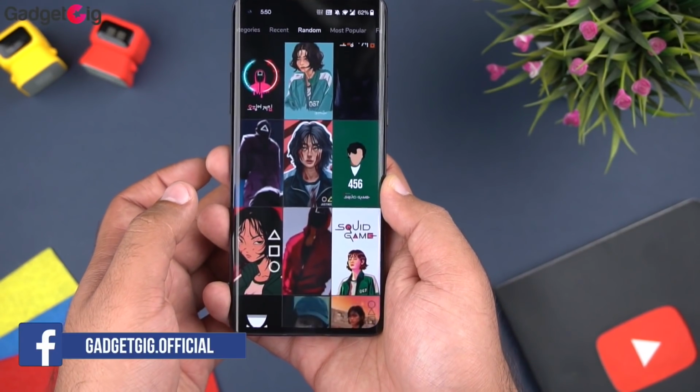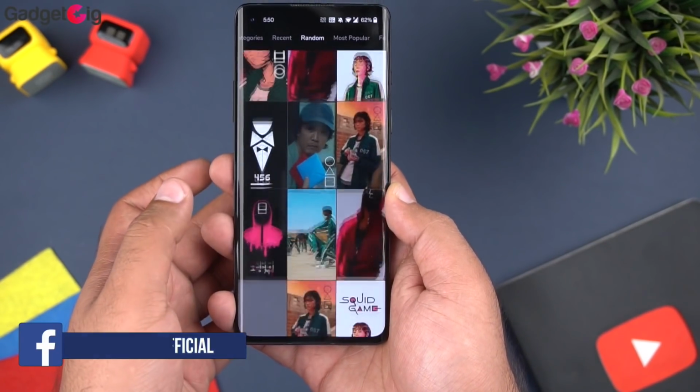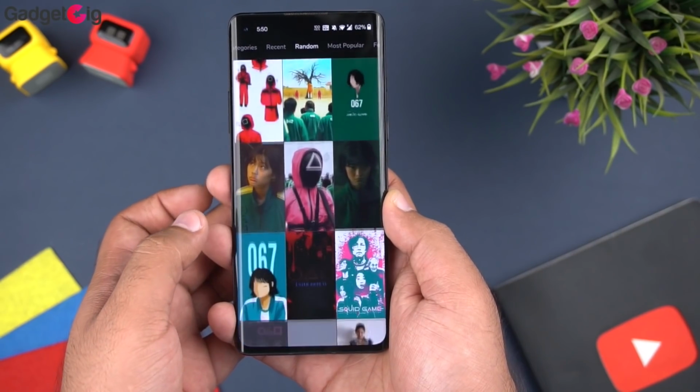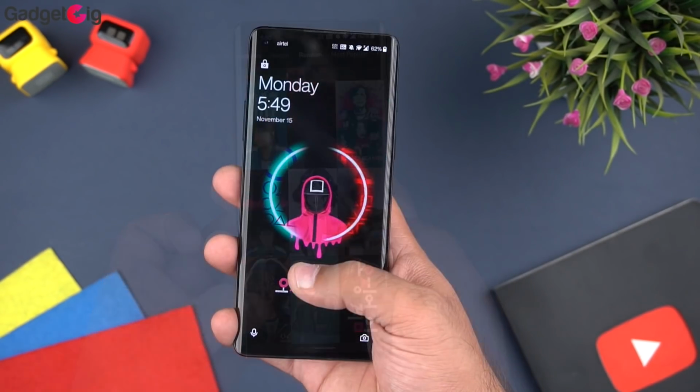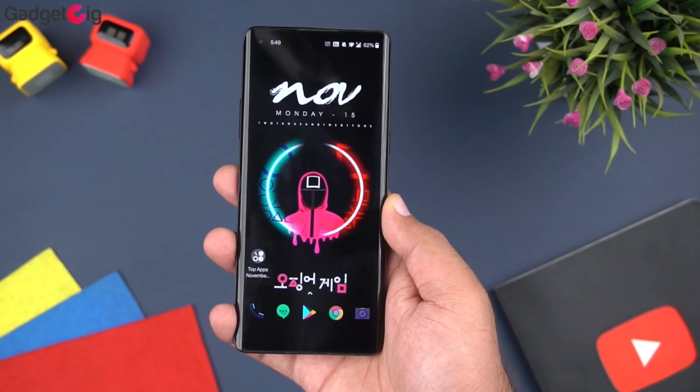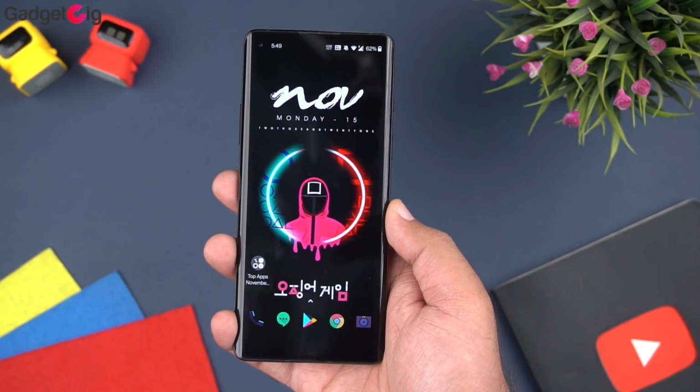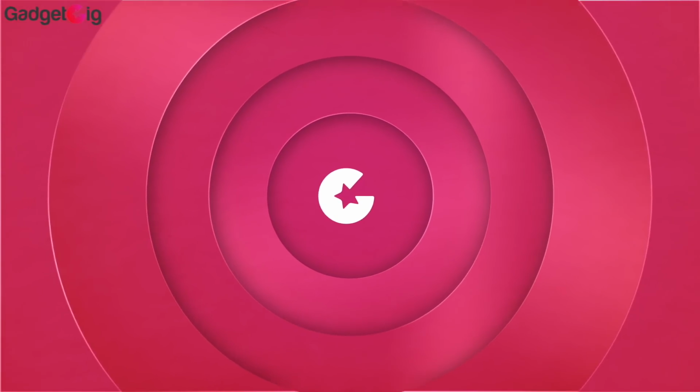The category section is not complete, so I suggest you to check out the random or popular wallpaper category. You can apply the wallpaper within the app or save it on your phone. So if you're a Squid Game series fan, then do check out this wallpaper app.